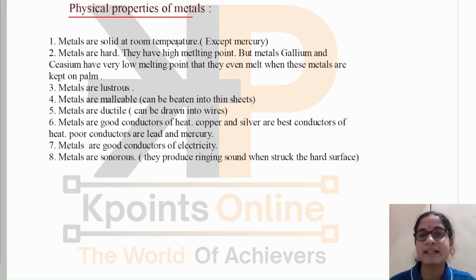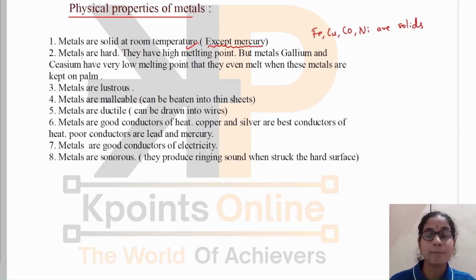We know that all the metals are solid at room temperature. Yes, we know that all the metals are solid, like iron, copper, cobalt, nickel. Yes, these are all solids at room temperature. Gold, silver, platinum, these are all metals which are solid at room temperature. But except mercury. Mercury is the only metal which is liquid in state. Okay, you have to remember the exception because it will be asked in your examination also. Whenever there are exceptions in their properties, please do remember.